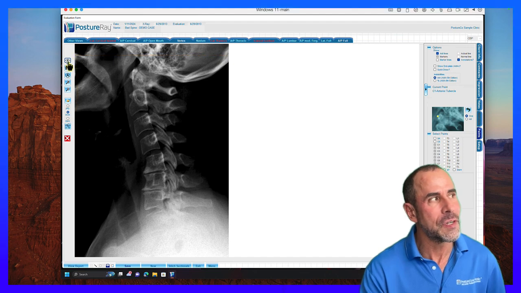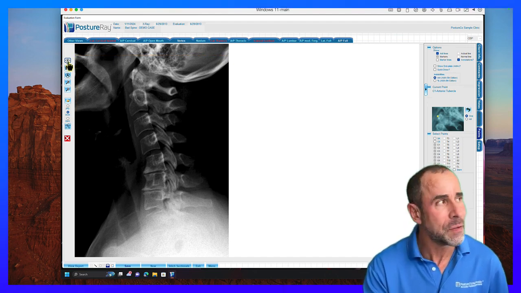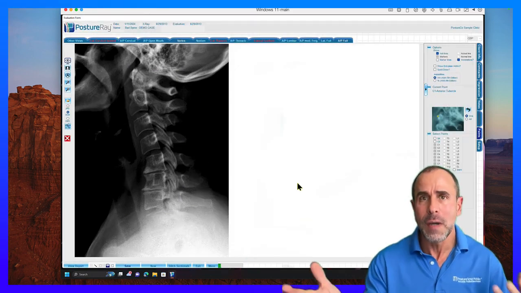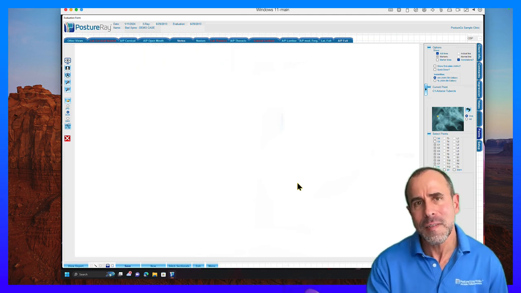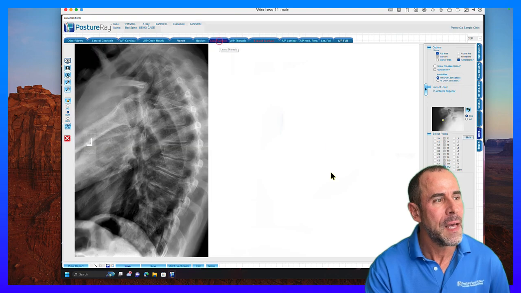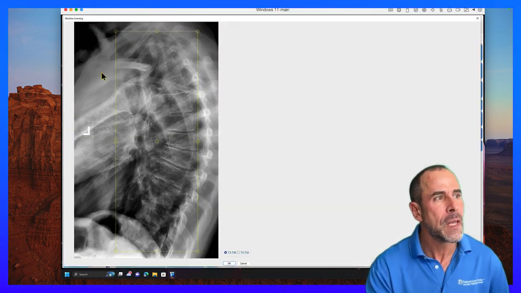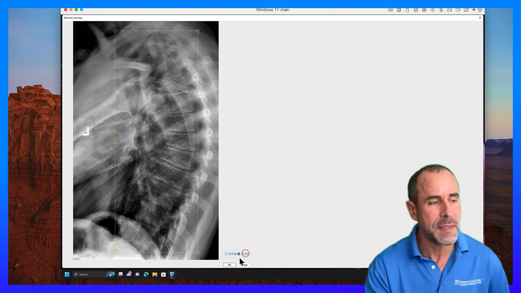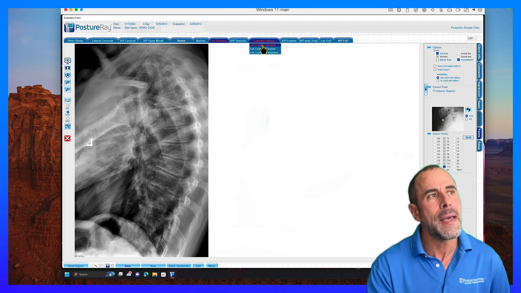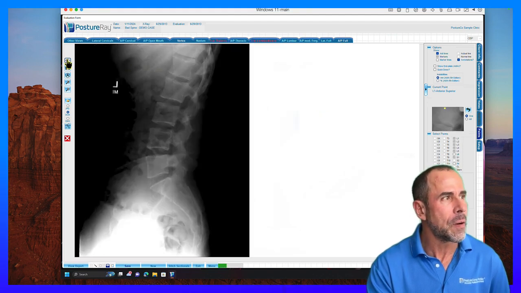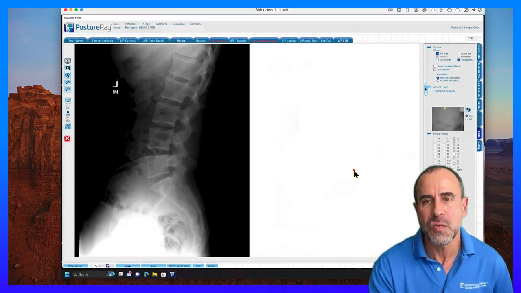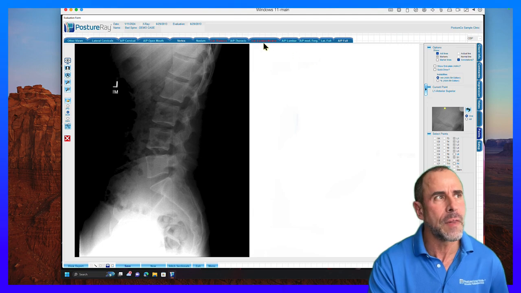In this first one, I'm just going to do the demo and let you watch it in real time. Your staff is going to be taught to put this yellow bounding box around C1 to C7, click OK, and then move on to the next x-ray. There you go, it's done. Let's move into the lateral thoracic. I'm going to do the same thing. Again, I'm going to choose T1 to T12. Obviously, it matters on the x-ray that you're looking at. And then we're going to do the lateral lumbar as well, L1 to L5 on this one. You'll still have to digitize the other levels as well.